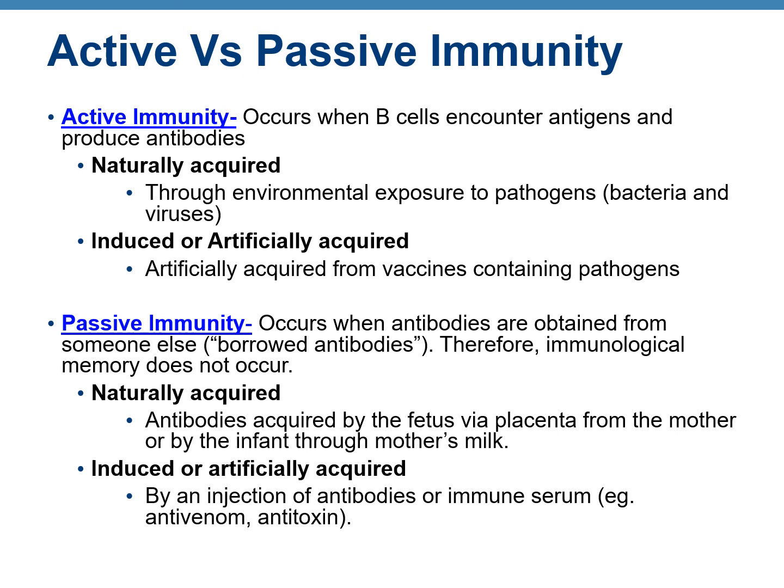The second one is artificially acquired passive immunity. Here, let's say a person gets bitten by a snake, and when the person is rushed to the ER, this person is given an immune serum such as an antivenom. And what does this antivenom contain? These are already antibodies made against that snake venom. Where are those antibodies made? Usually in horses. So this person is receiving a gift of antibodies, and these antibodies are acquired artificially by means of this antivenom. So these are the four categories of adaptive immunity.